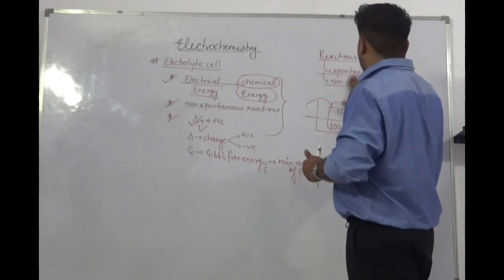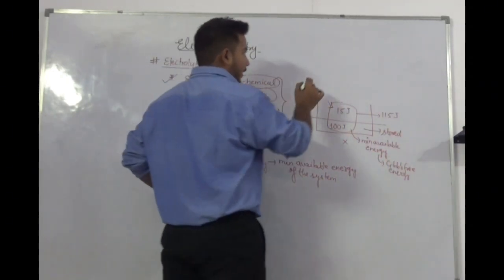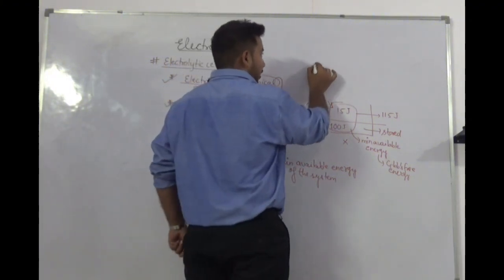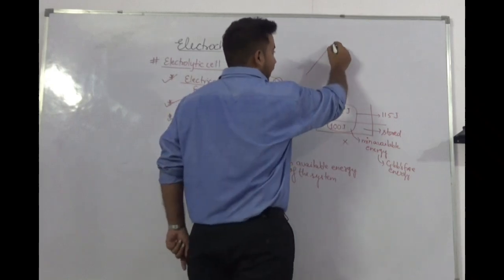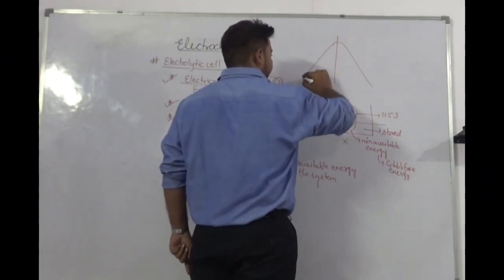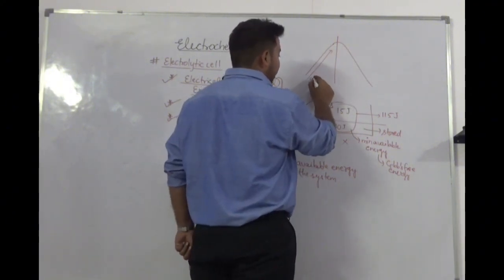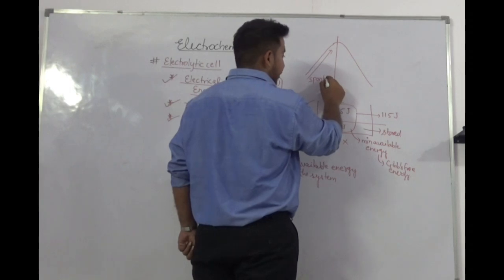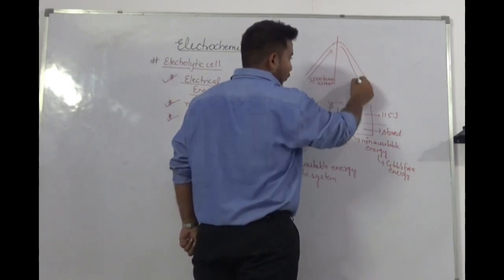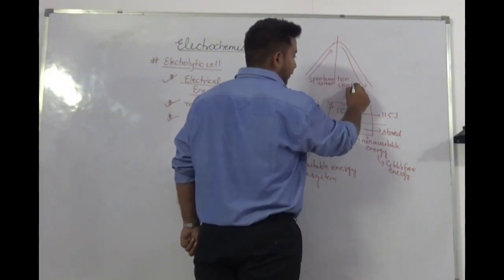Let us learn with a very good example. For example, let us take a path that we are going on a track. Okay, so there is an uphill path and a downhill path. Whenever we travel on the uphill path, this path is going to be a spontaneous reaction, and the downhill path is always going to be a non-spontaneous reaction.